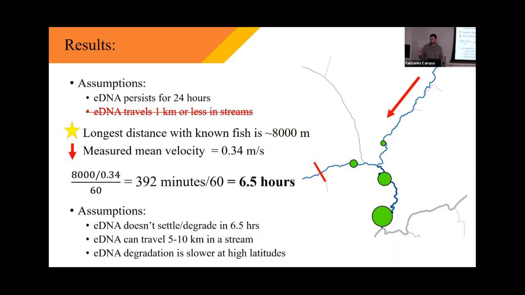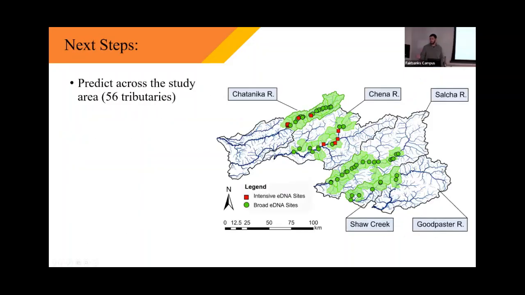This is just a case study, and it's observational. I don't know if I'm going to have the data to prove this, but it is a good way to validate the next step of my project, which is to predict or estimate fish abundance across these 56 tributaries.